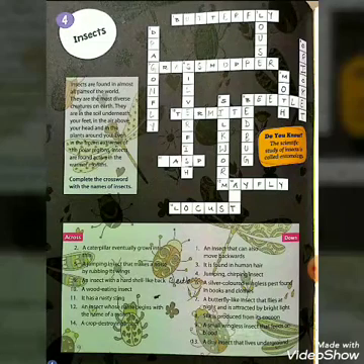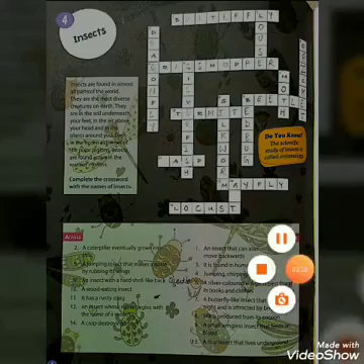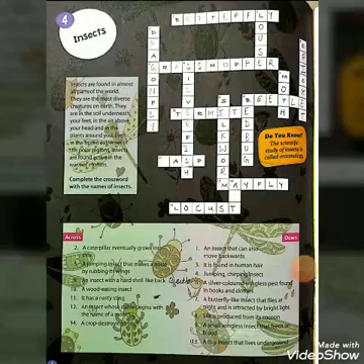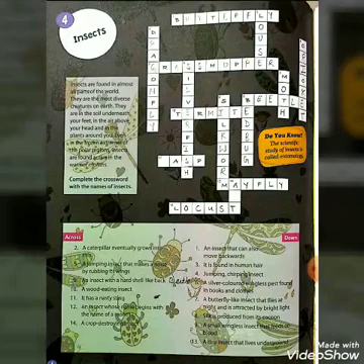2. A caterpillar eventually grows into this. What is this? So, my dear students, your answer is butterfly. Now, question 3. It is found in human hair. What is this? Your answer is L-O-U-S-E, louse.